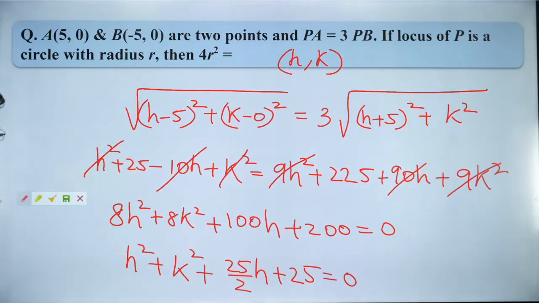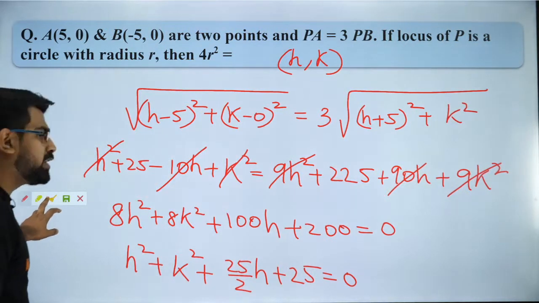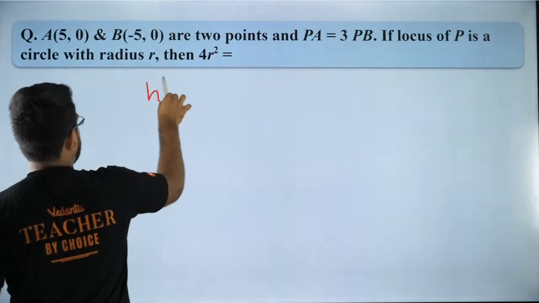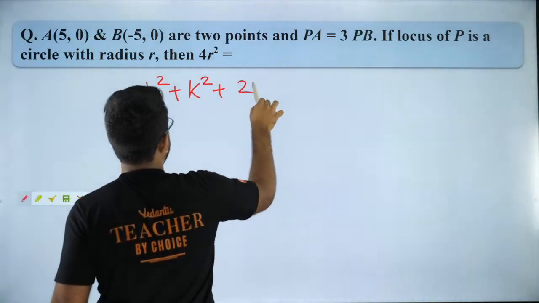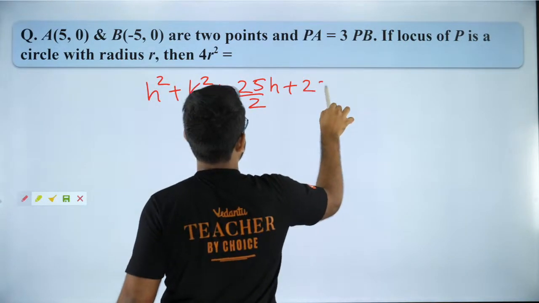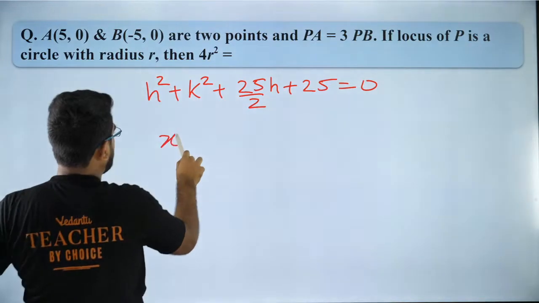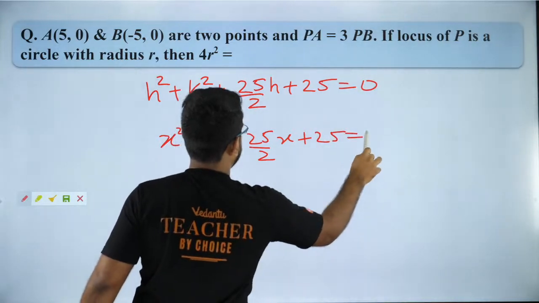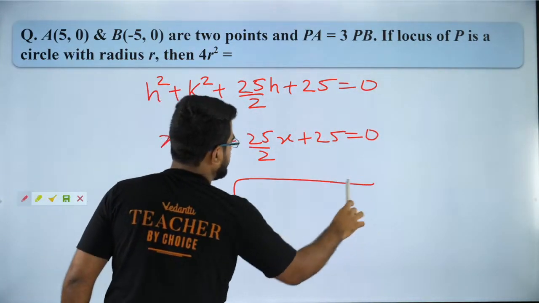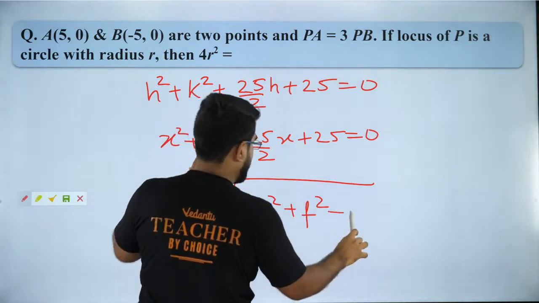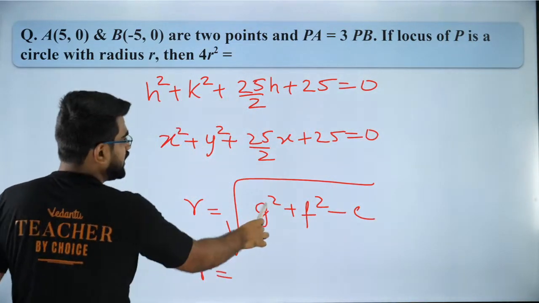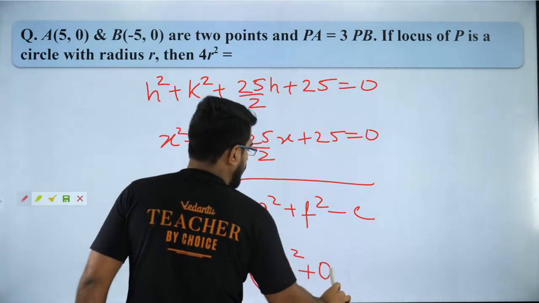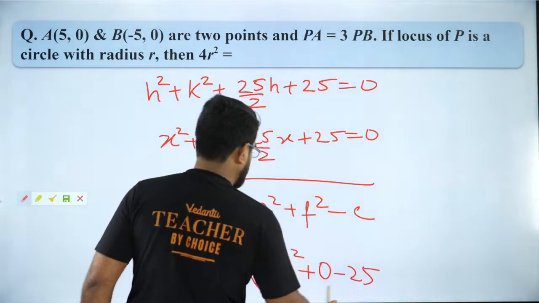Did you all get this? So the equation of my circle, my dear students, please listen carefully. The equation of my circle is h square plus k square plus 25 by 2 h plus 25 is equal to 0. So that is nothing but x square plus y square plus 25 by 2 x plus 25 is equal to 0. So what is the radius of the circle? Radius is equal to square root of g square plus f square minus c. I hope you remember the formula. So it is going to be equal to g square, which is 25 by 4 the whole square, plus f square, which is 0, minus c, which is minus 25. So that will be my answer.